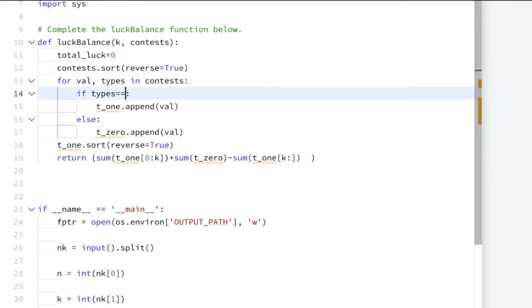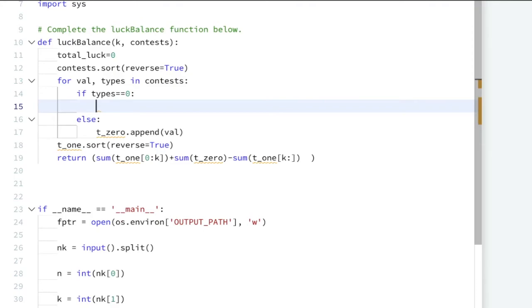So let us check for type 0. If it is of type 0, then its value will be directly added in my total luck. Total luck will be added with the value. Means if it is of type 0, it is not important one, we will simply add in our total luck.